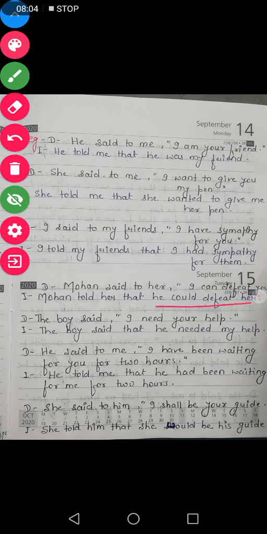defeat. You is written here, you is which person? Second person. Second person will change according to the object. Object is her, so he could defeat her. Mohan told her that he could defeat her.